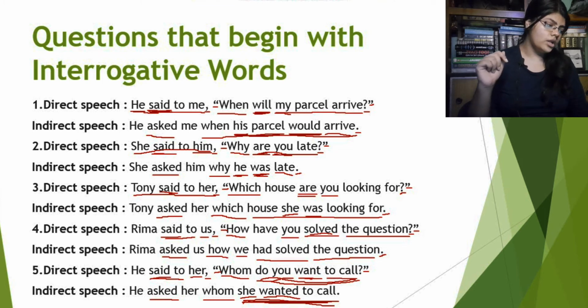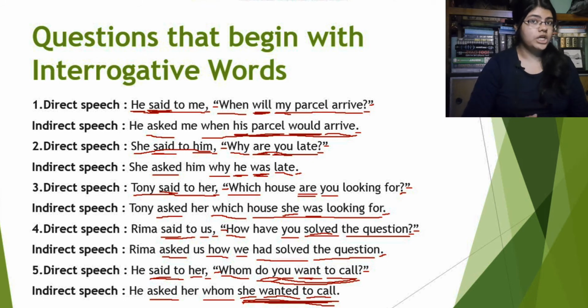Now the to call will be to call. That's all. That is how we are changing it into an assertive sentence. And lastly, the question mark will be replaced by the full stop. So guys, this was all about questions that begin with interrogative words. These were the examples of that.